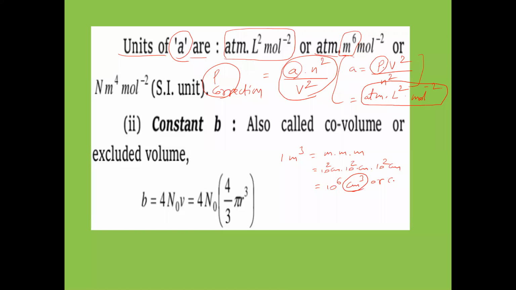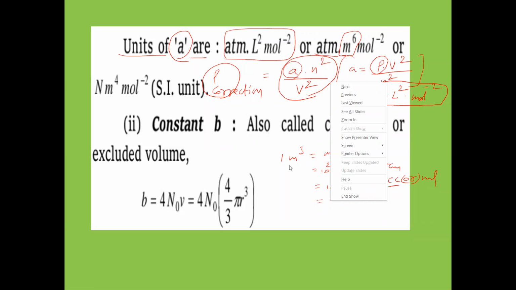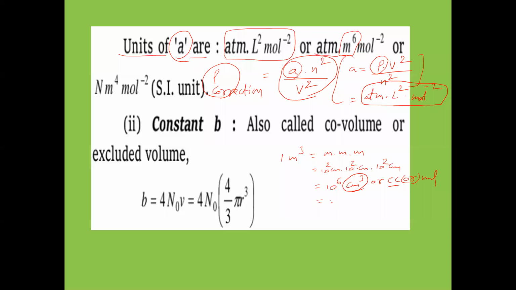Cc means ml. So 1 meter cube is equal to 10 power 6 ml, which means 10 power 3 liters. So 10 power 3 liters equals 1 meter cube.